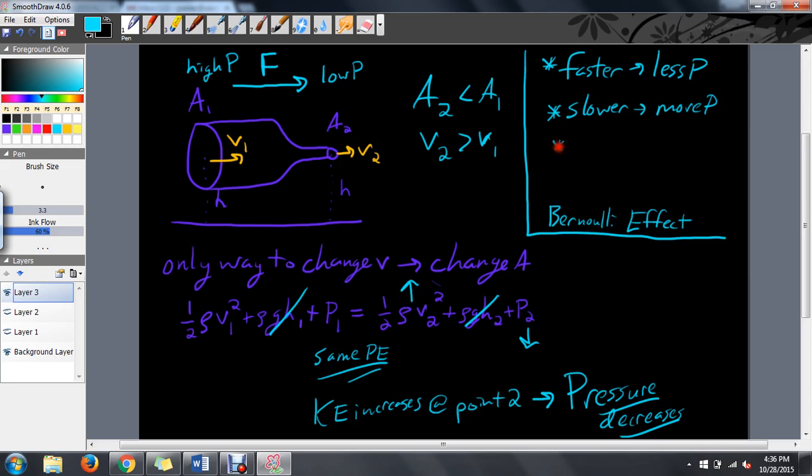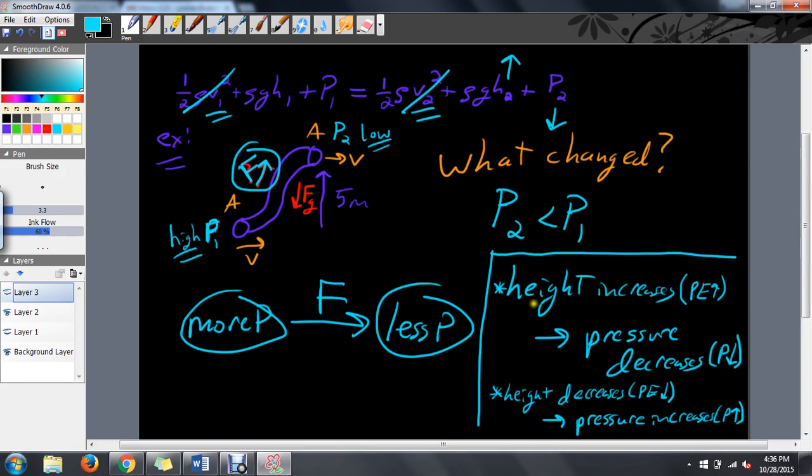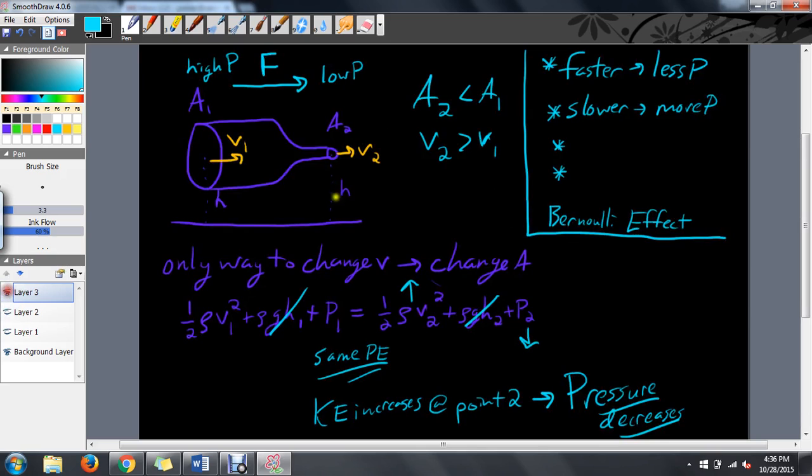We'll do some examples in class, but I just want you guys to have the notes here. And of course, let's add what we did on the previous slide, which is this. I'm going to summarize this in nice, neat little words, where if it goes higher in height, higher h, right? It's going to be what? Well, higher means less pressure. Slower and lower in height, so less height. So if it goes down, it's going to be more pressure.